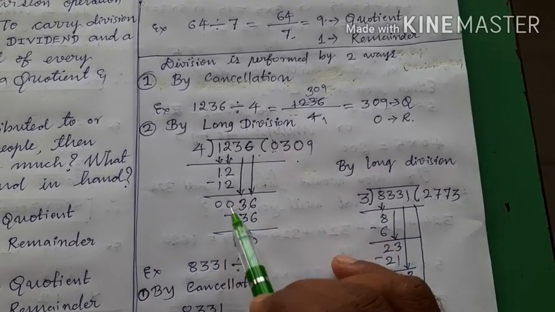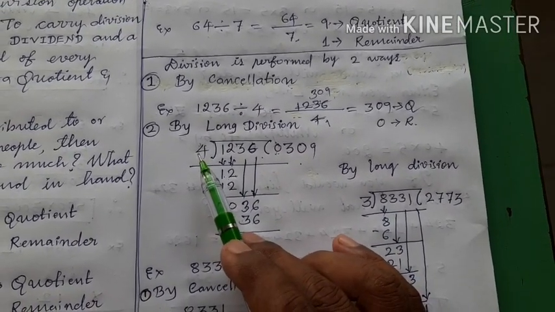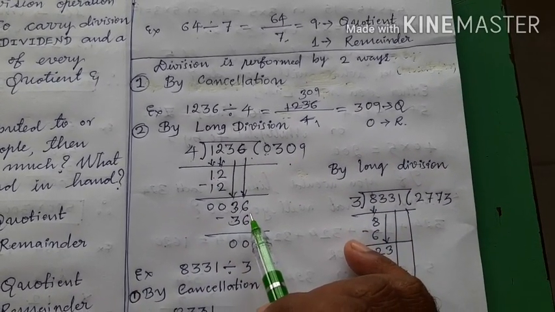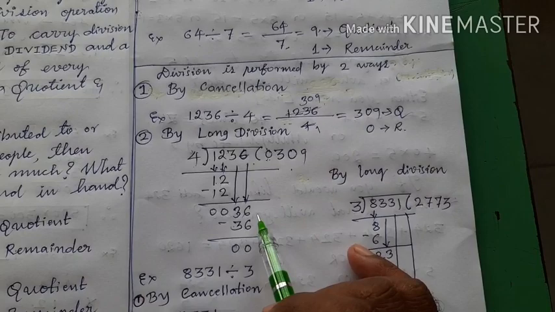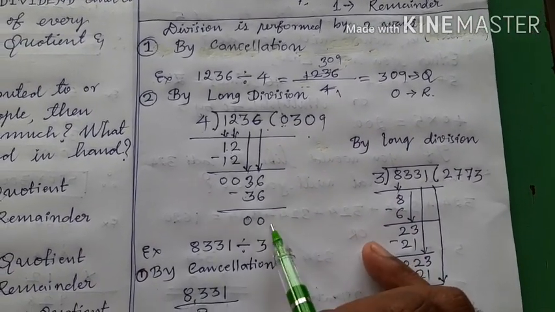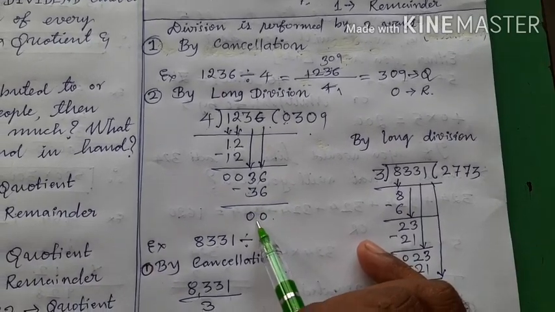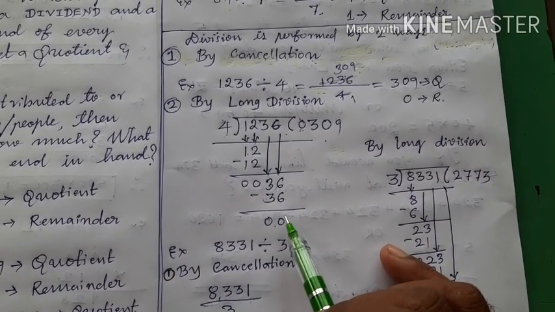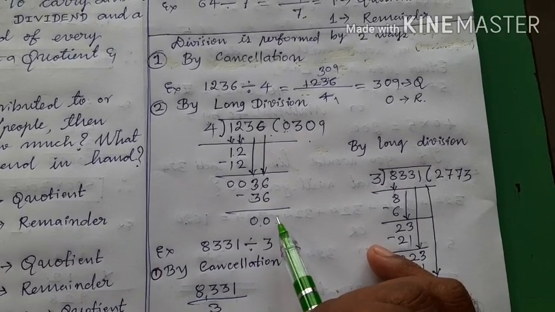You should search 36 in tables of 4. Therefore, children, 36 comes in the tables of 4 as 4 nines. Therefore, 4 nines are 36. 6 minus 6 is 0 and 3 minus 3 is 0. Here the remainder is 0, children, which is called a complete division.